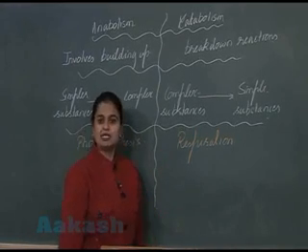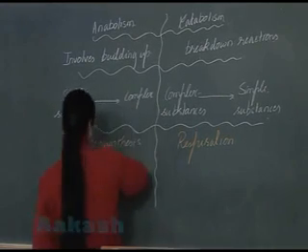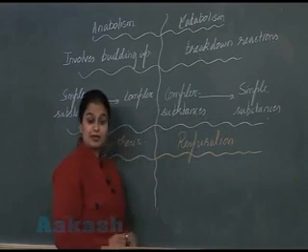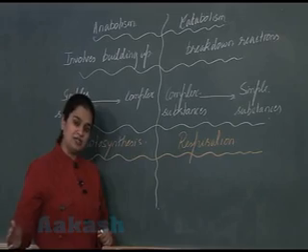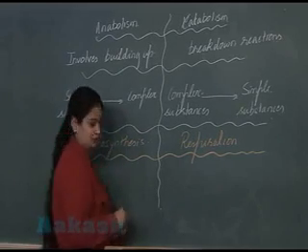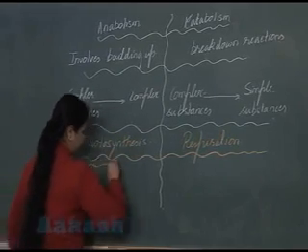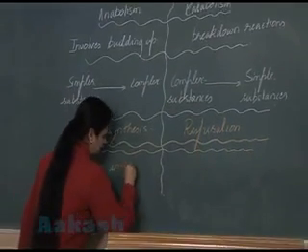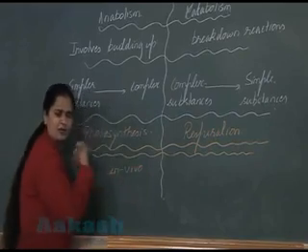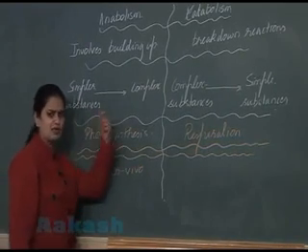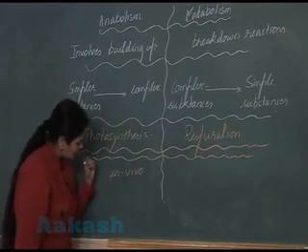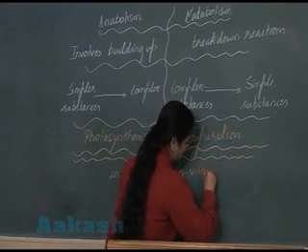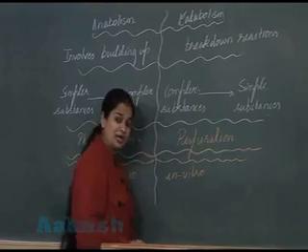Now, one thing more I want to discuss here. All the metabolic reactions, catabolism and anabolism, can occur in vivo as well as in vitro. What do you mean by that?